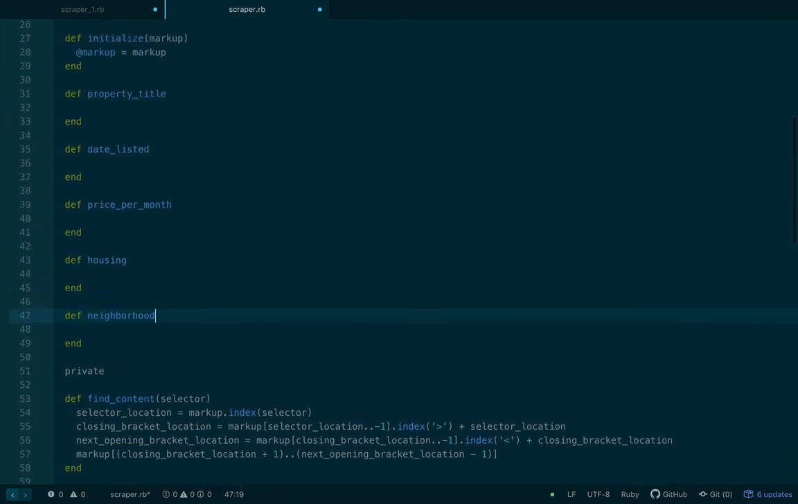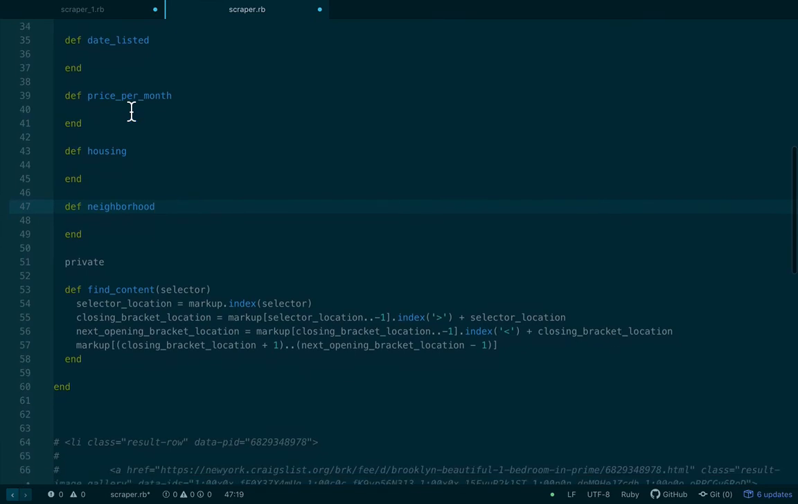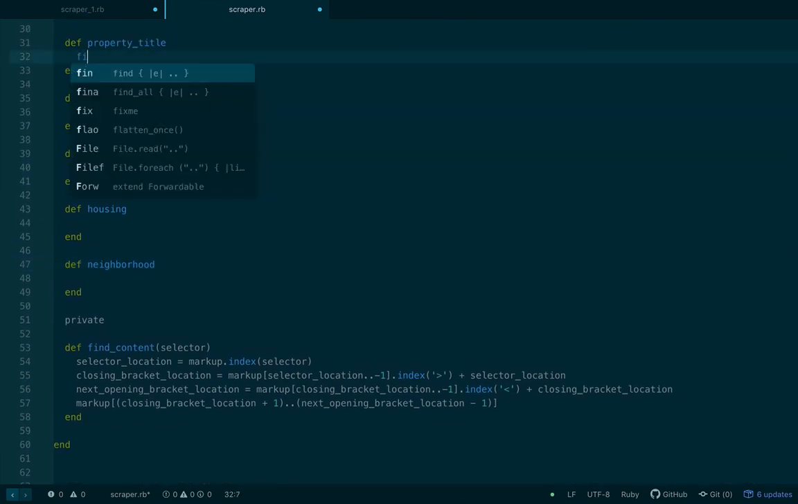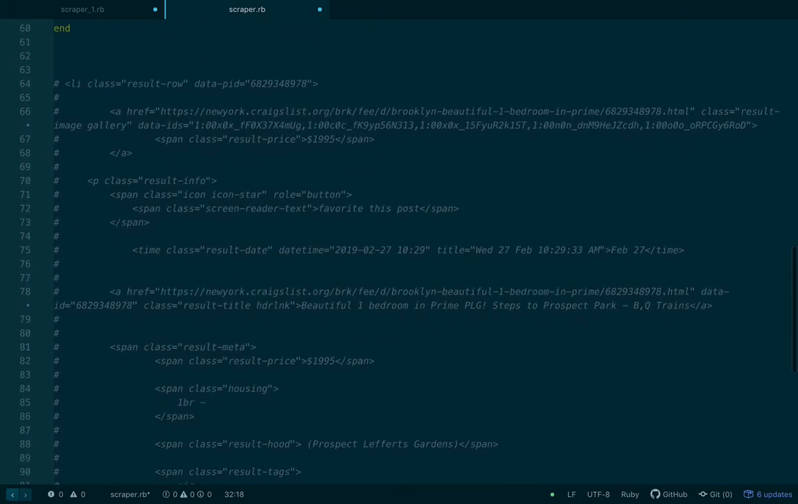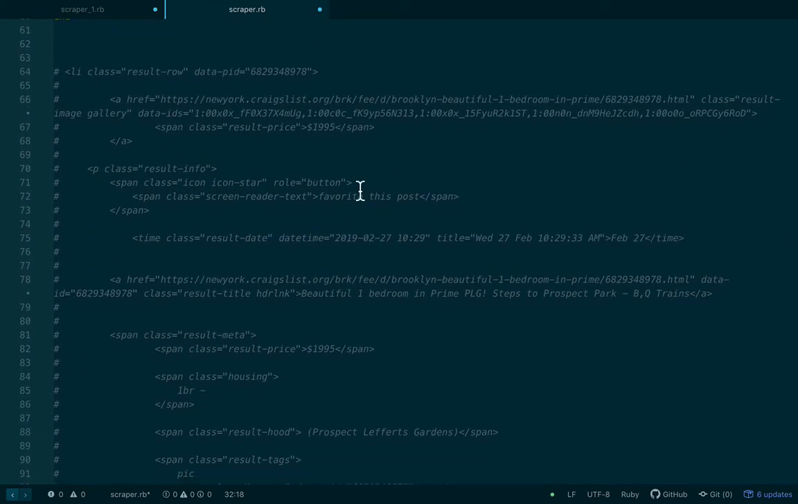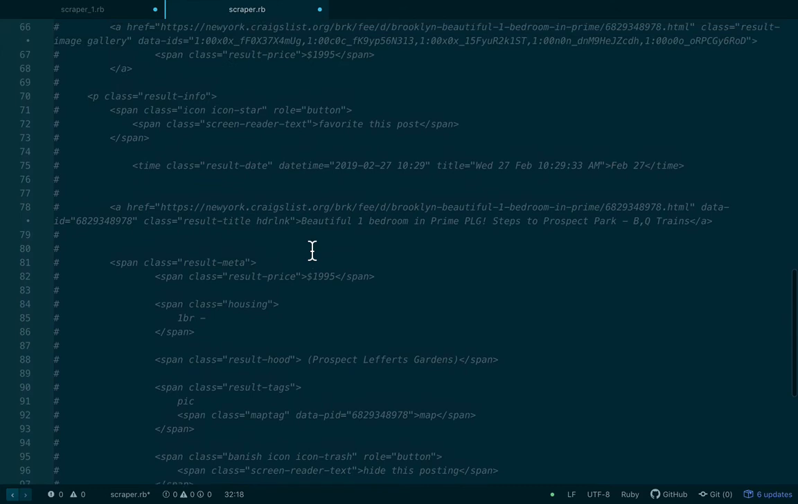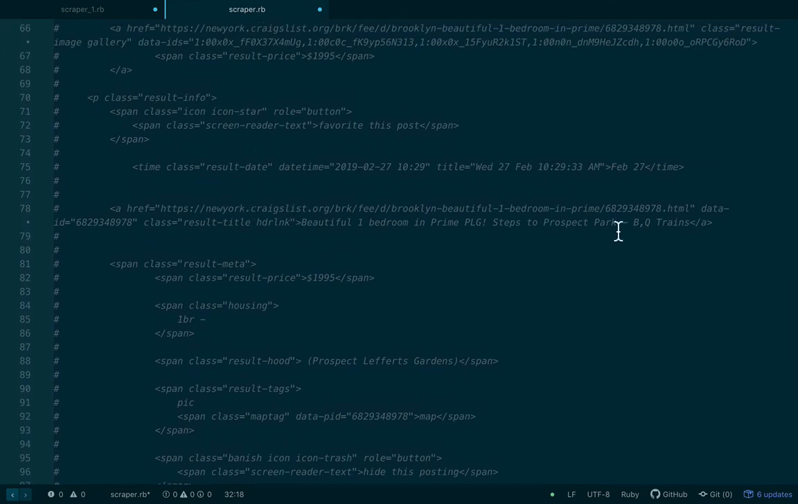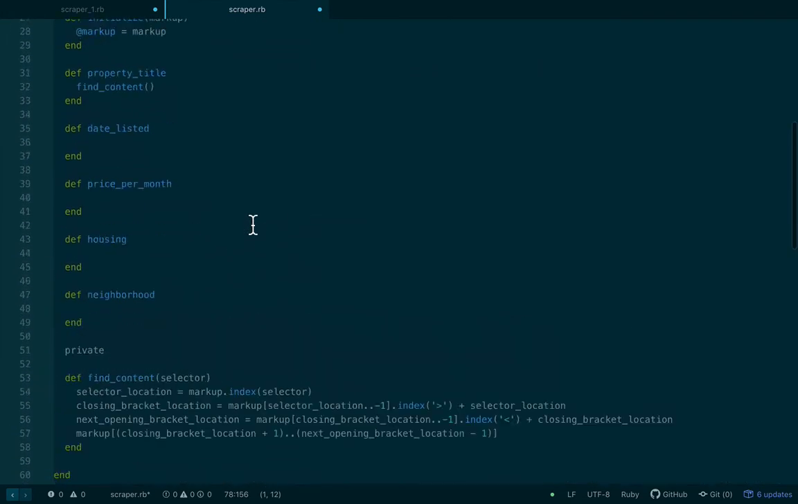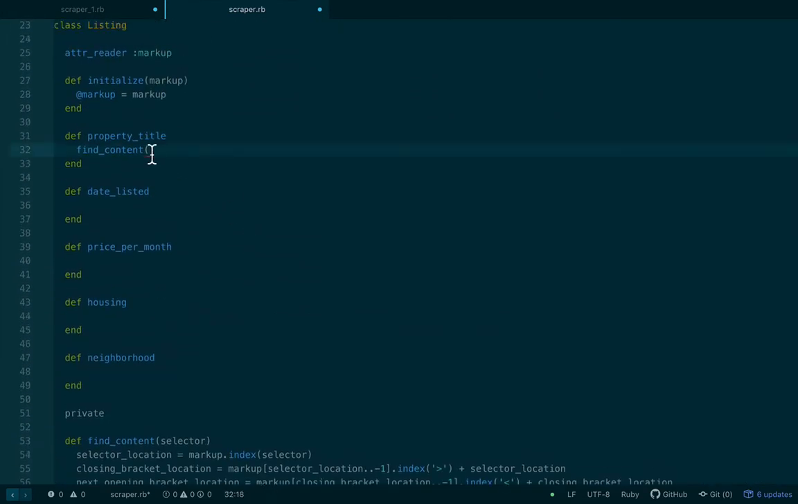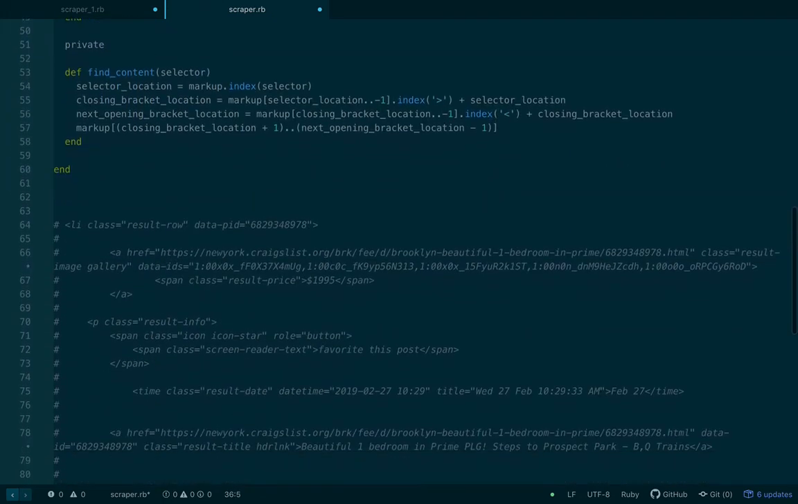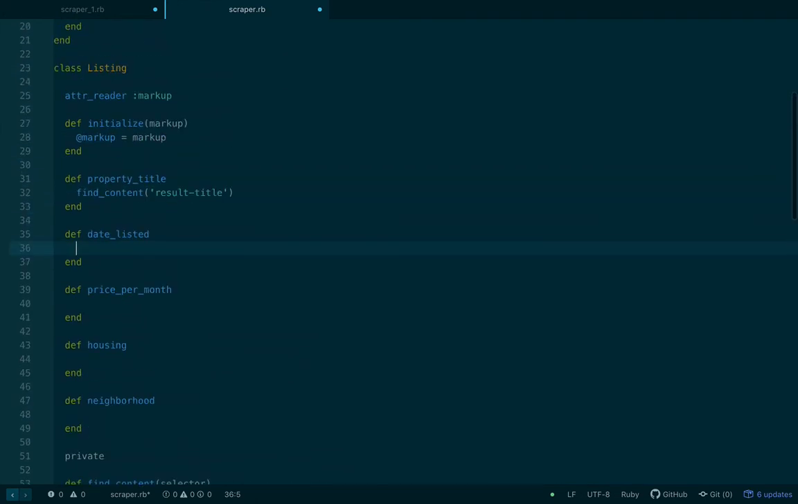Okay, so property title. So what we're going to do is say find content, and we're going to put in there our, I'm sure you guys love watching me just scan through big blocks of text to try to find words. So we have the result title. The date listed is going to be the result date.